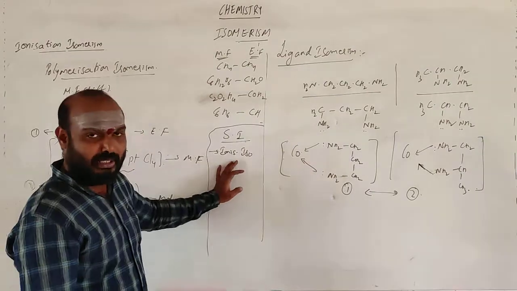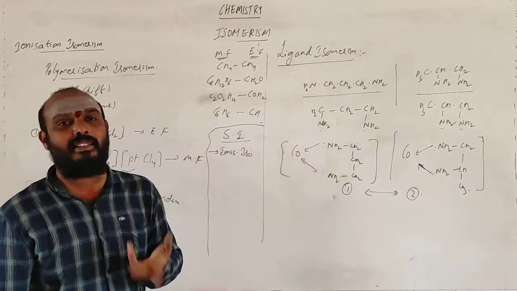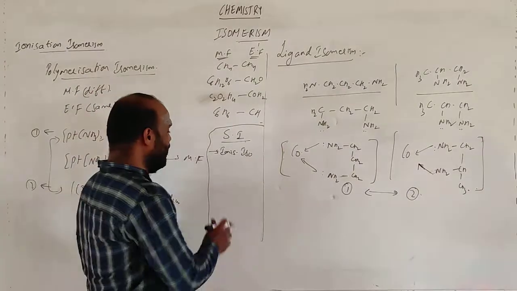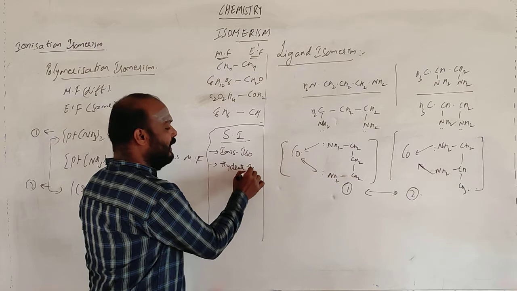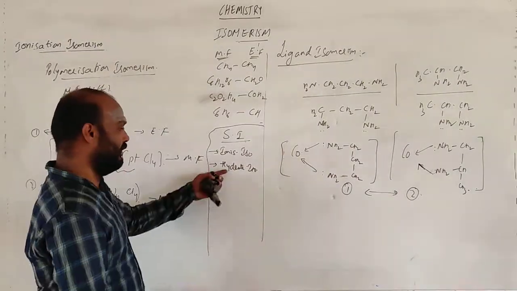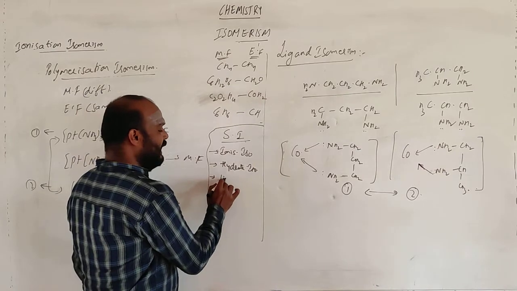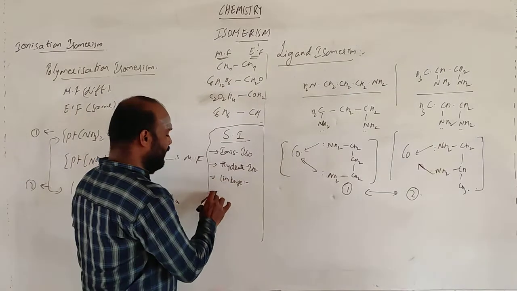Already we have finished that. Ionization isomerism is based on the type of ions present outside the coordination sphere. Next is hydrate isomerism, based on the water molecules that are coming out of the coordination sphere. Next is linkage isomerism, based on the ambidentate ligands.